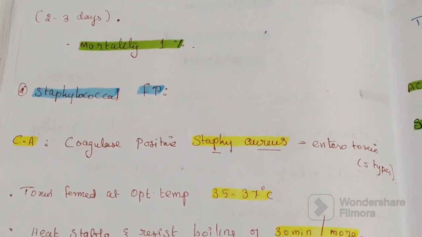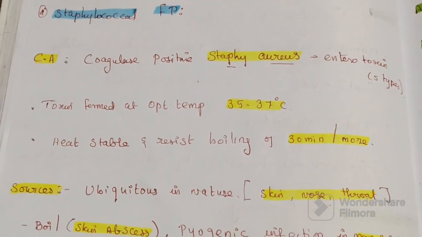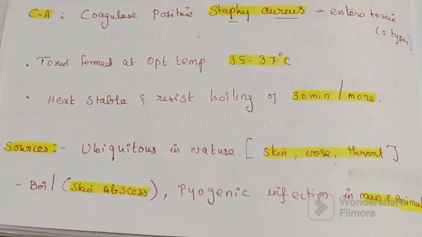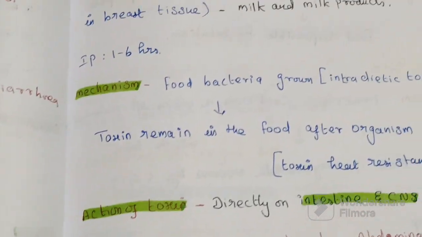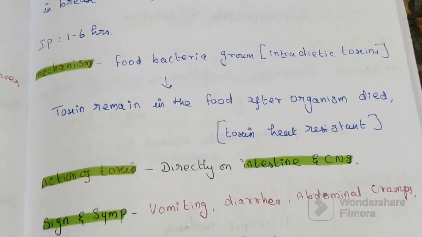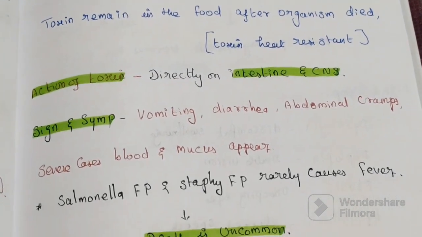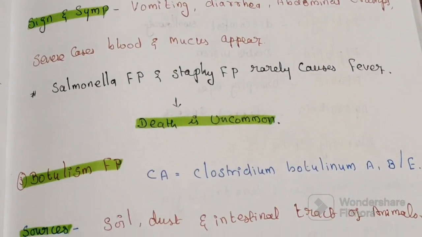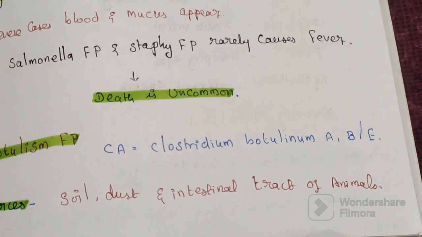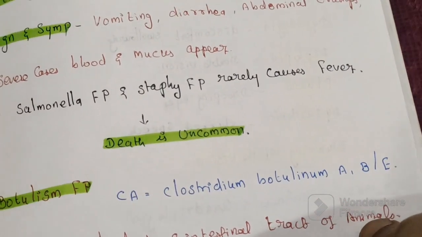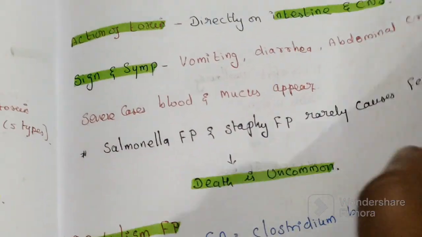Second, Staphylococcus food poisoning: causing agent, sources, mechanism, action of toxin, signs and symptoms. Third, botulism, caused by Clostridium botulinum A, B and E strains.